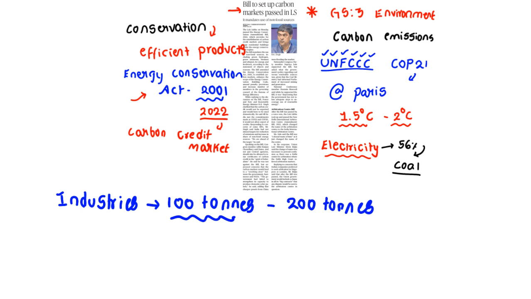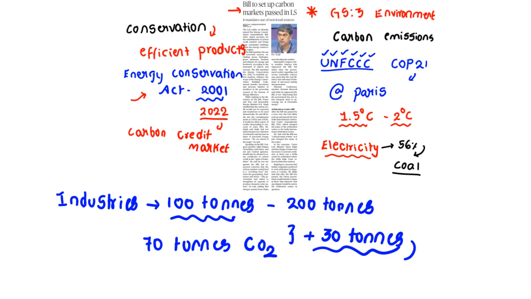So what options do you have? You might shift to non-fossil fuels, right? So you have invested a lot of money, and right now you have come down to 70 tons of CO2 emissions. So you have gained 30 tons. You can convert these 30 tons into 30 carbon credits. CC means carbon credits, for example. These 30 carbon credits can be sold by you to any other company or industry.